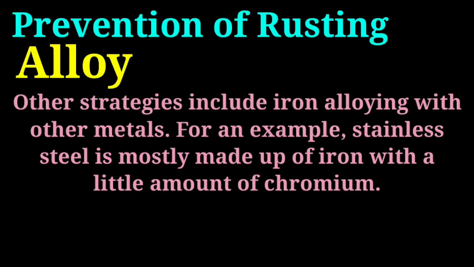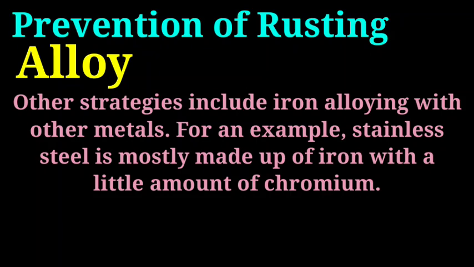Now, the next method for prevention of rusting is alloy formation. What is an alloy? An alloy is a mixture of two or more metals. So you can see that another strategy includes alloying iron with other metals. For example, stainless steel is mostly made up of iron with a little amount of chromium.